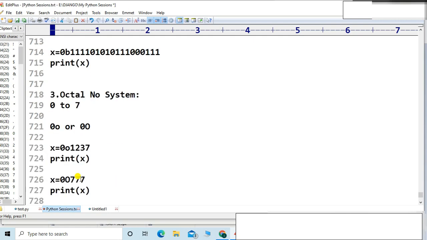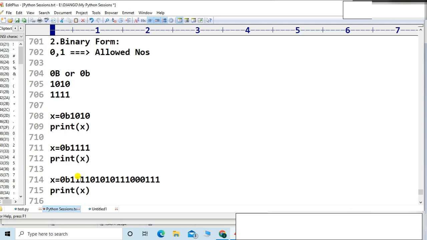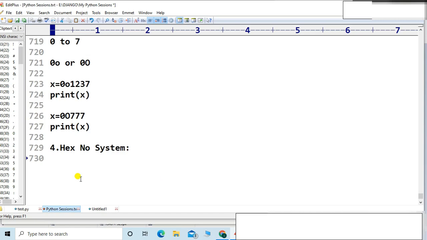Now the first thing, friends, is to be very clear how to represent the hexadecimal number system. That is very important. What are the allowed digits? The allowed digits are 0 to 9. Then A means 10, A in the decimal number system means 10, A to F. Those are the allowed digits and characters in the hexadecimal number system: 0 to 9, A to F.